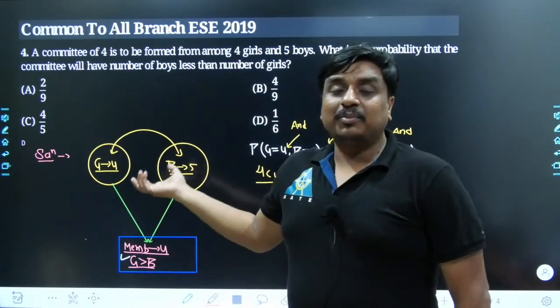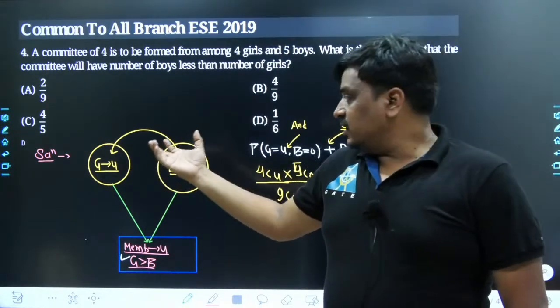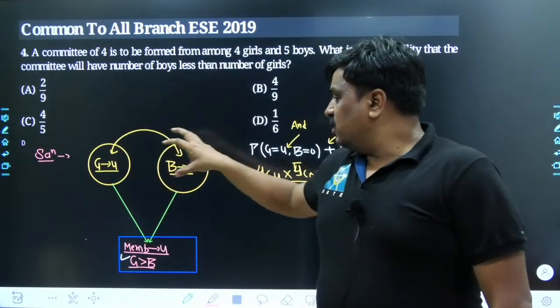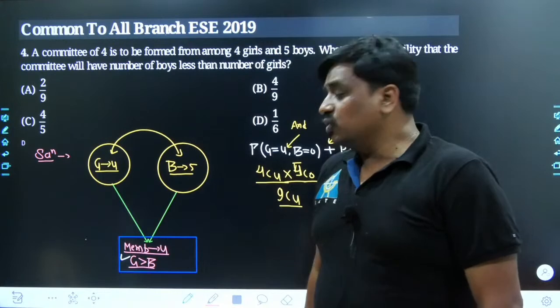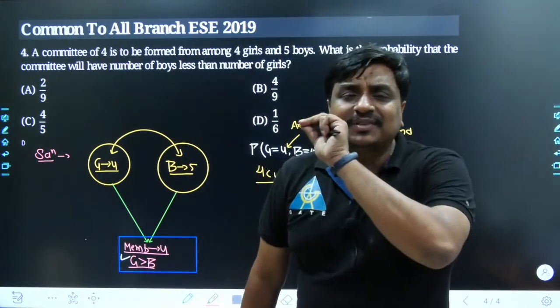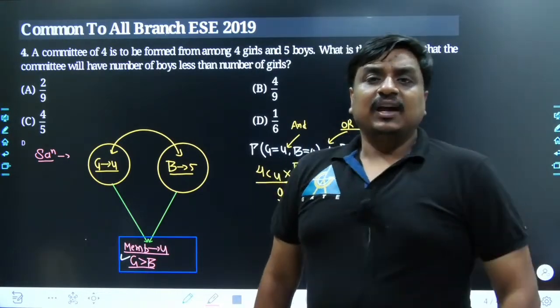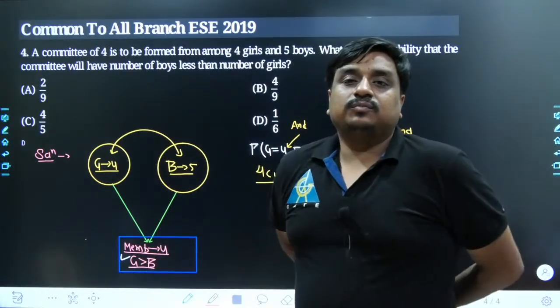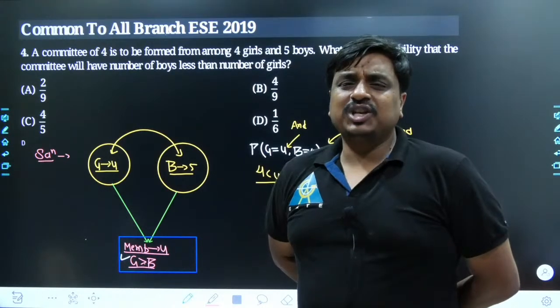Out of 9 members, it has been clearly given that 4 are girls and 5 are boys. Out of 4 girls and 5 boys, you are going to frame a committee. And it has been precisely, categorically said that the number of people within the committee would be exactly 4. Exactly 4. Till this point, each and everything was okay.